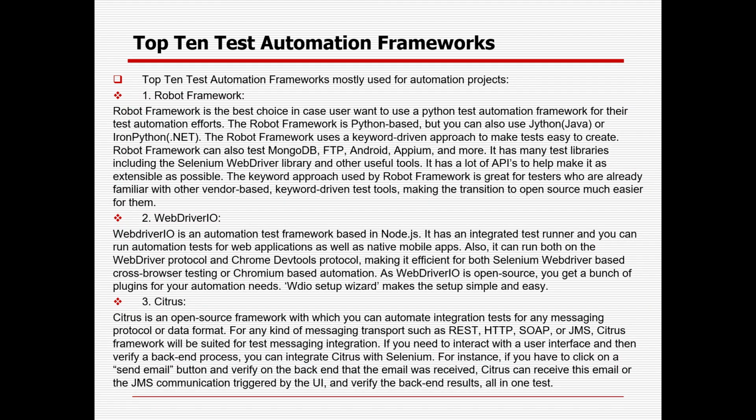As WebDriverIO is open source as well, users can get a bunch of plugins for their automation needs, which will make the setup simple and easy. Then Citrus is there, which is also an open source framework, but primarily for API kind of testing. Citrus is an open source framework with which users can automate integration tests for any messaging protocol or data format.